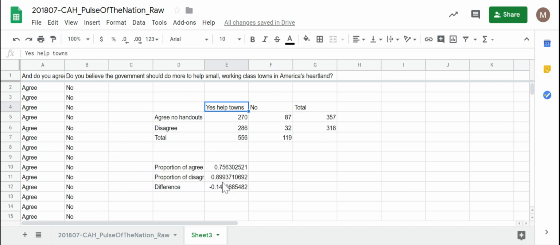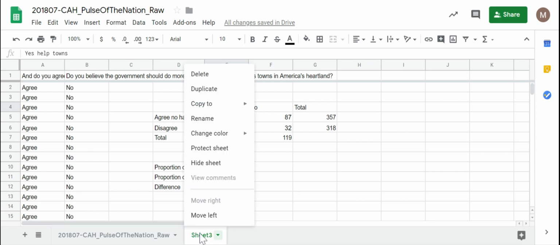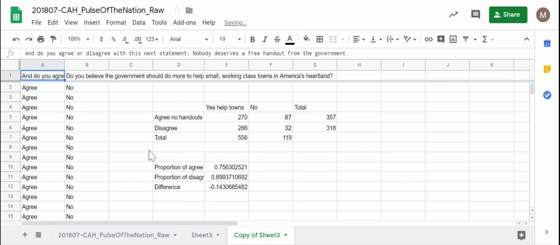But now let's ask the question, is that 14% statistically significant? The next thing I'm going to do is start randomly assigning these yeses and nos to the agrees or disagrees. That's going to mess up all the work I've done here. So before anything else, I'm going to duplicate this sheet.